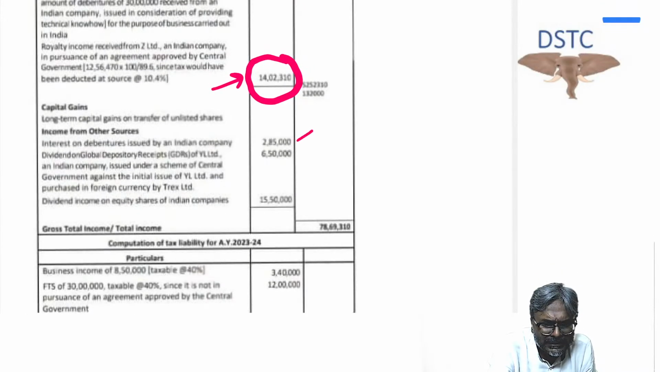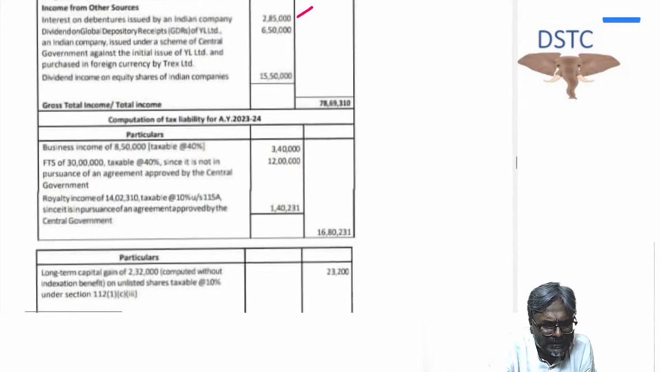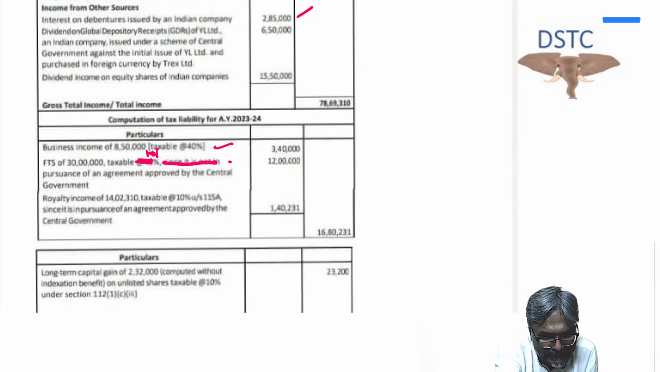Income from other sources, interest on this one, and tax liability, students, I have discussed already with all of you. Business income would be at 40%. FTS again, students, this is 10%. This is the correction: FTS is at 10% only. This is an error which has been rectified.